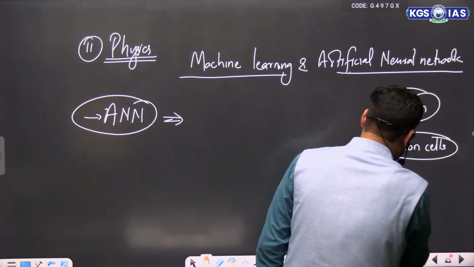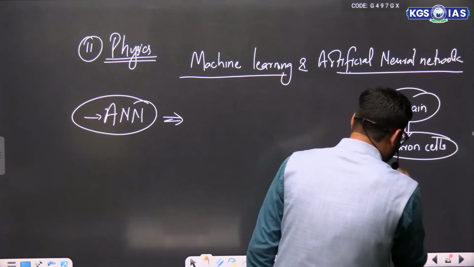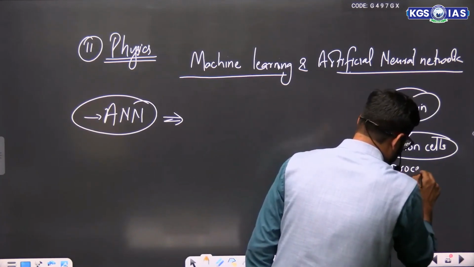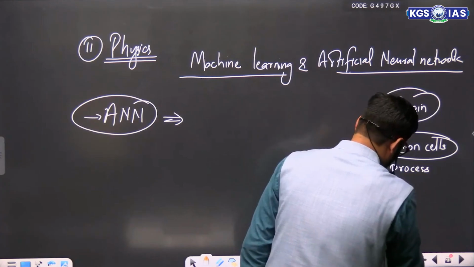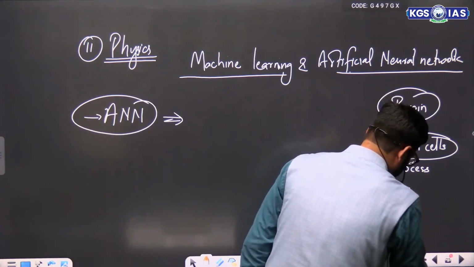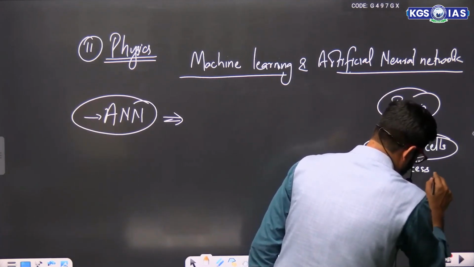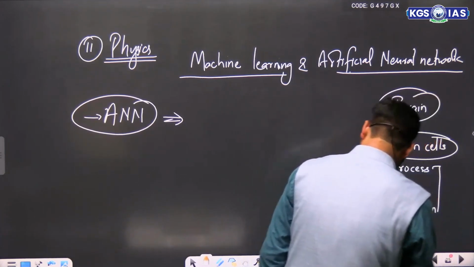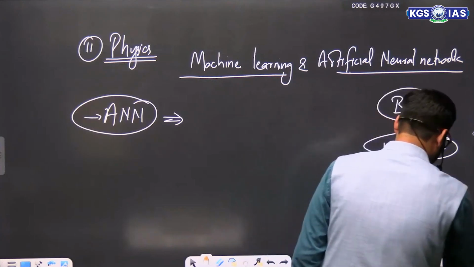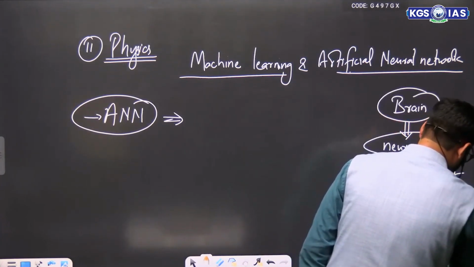These neuron cells, if you look at them, have the ability to process, store, and even transmit information.